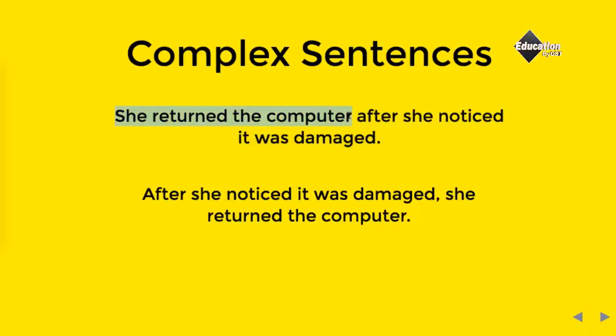"She returned to the computer" is a completed sentence. If we reverse the order, "after she noticed it was damaged, she returned to the computer," it means you are placing the dependent clause first, then a comma and the independent clause later.